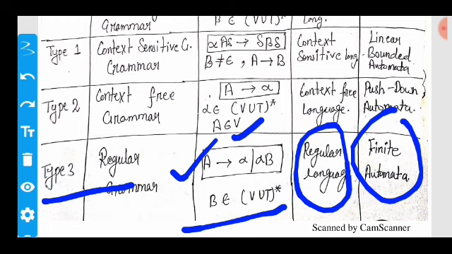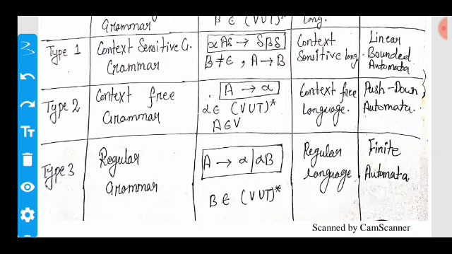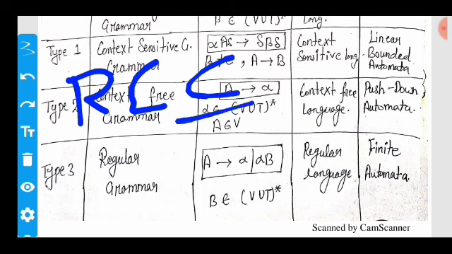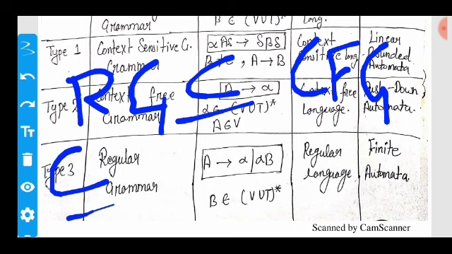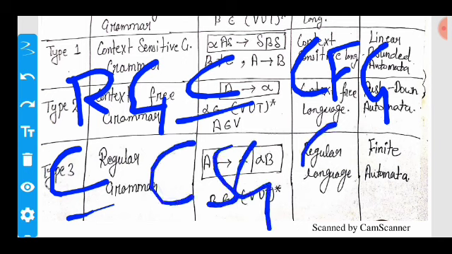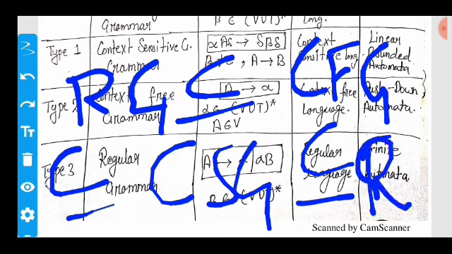So we know that if any language is accepted by a regular language, it is also accepted by all the others, because regular language is a subset of context free grammar, and context free grammar is a subset of context sensitive grammar, and context sensitive grammar is a subset of recursively enumerable grammar.